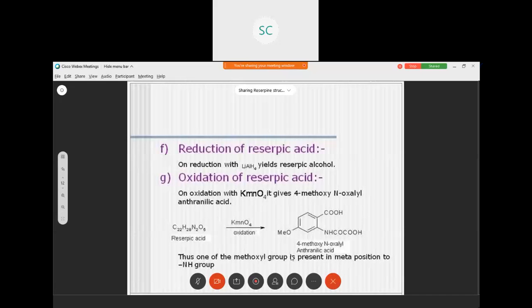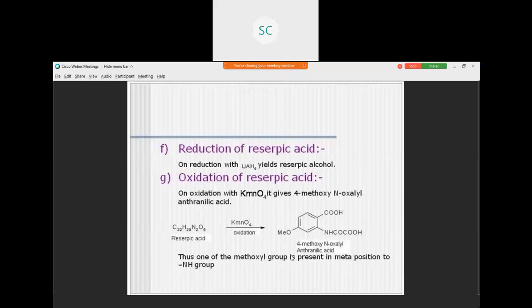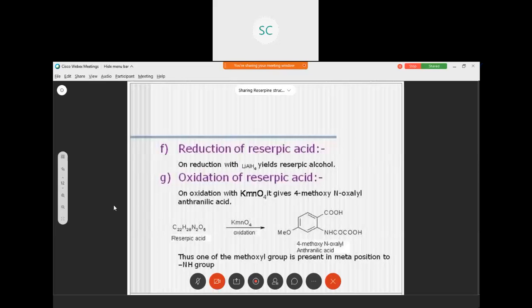From these reactions, reserpic acid contains two methoxy groups, one hydroxy group, and one carboxylic group. Now the skeleton structure is observed by selenium distillation.